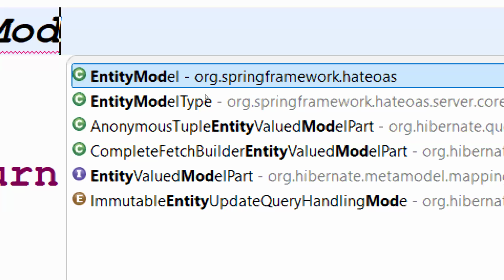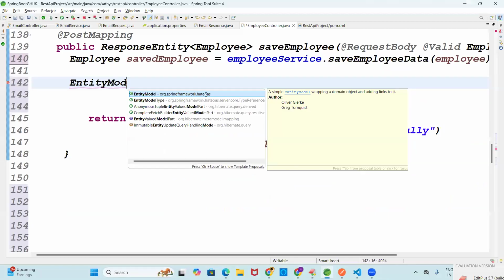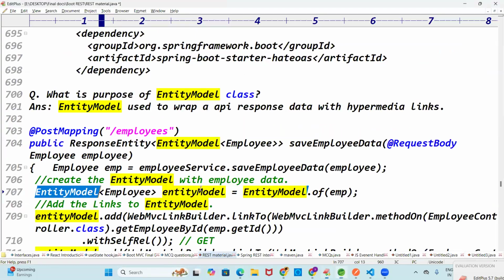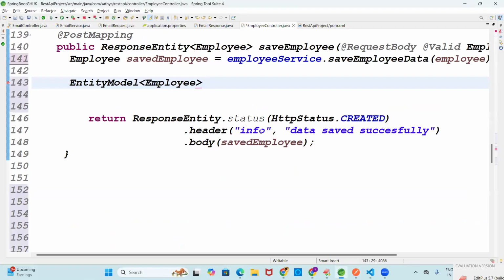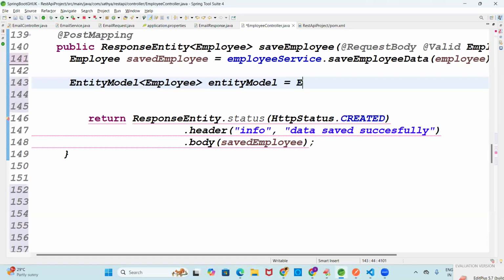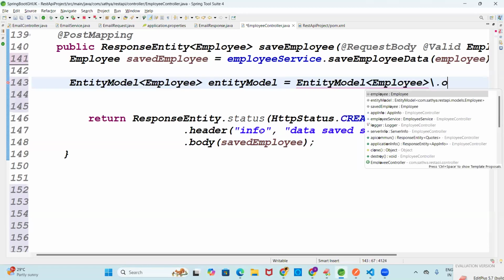ORG Spring Framework and what? Hateoas. That's the dependency that is added, right? Yeah, click on the entity model. What is the type here? Employee type. This is like the entity model of employee type. Then you can make the entity model equal to, then you can write the entity model dot of method.